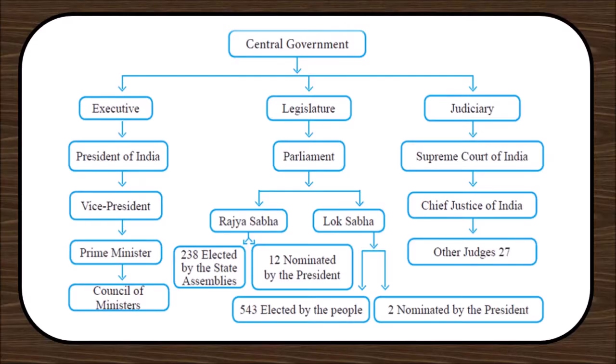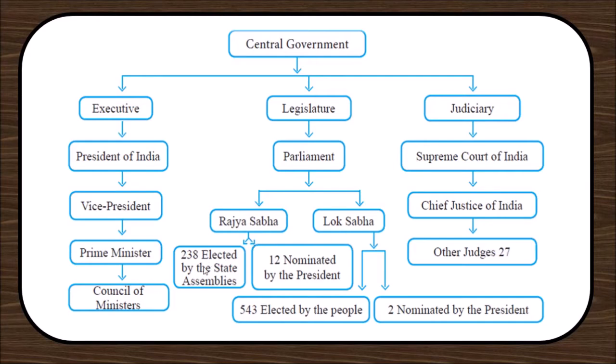Now this is the mind map of the central government. Here you can see executive, legislature and judiciary. These are the three organs which we have discussed. Under executive, who are there? President of India, Vice President, Prime Minister, Council of Ministers. Under legislature, who are there? Parliament. Parliament has two houses, Rajya Sabha and Lok Sabha.